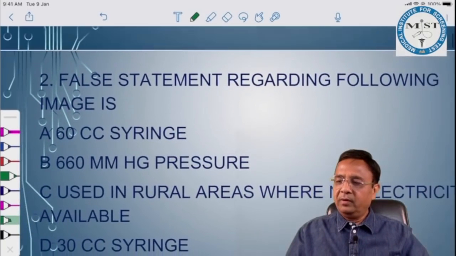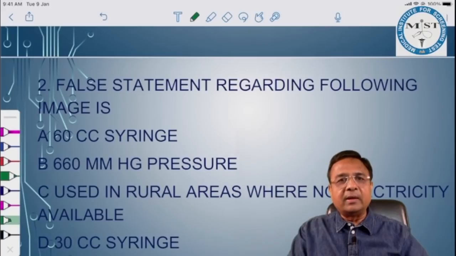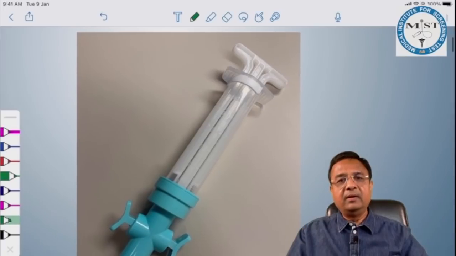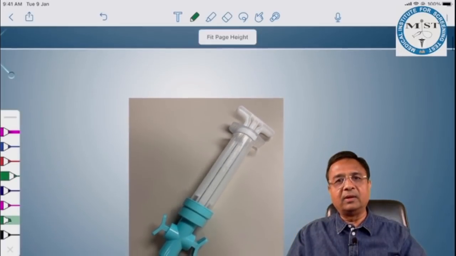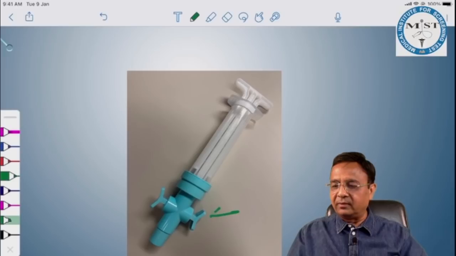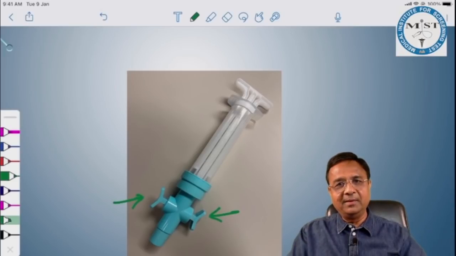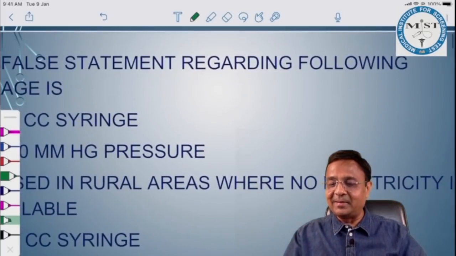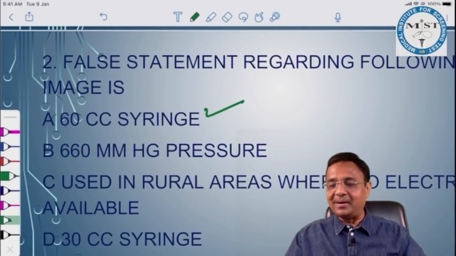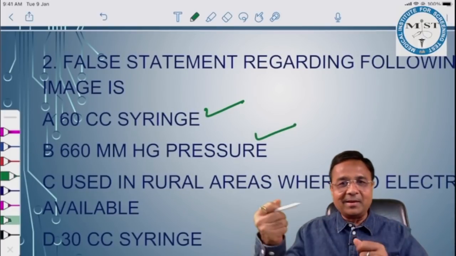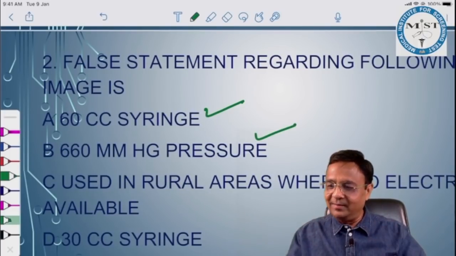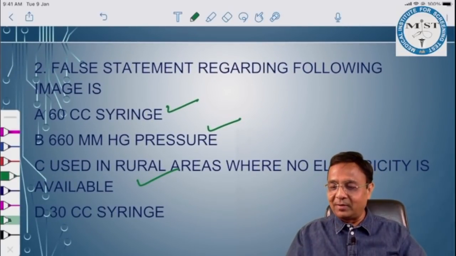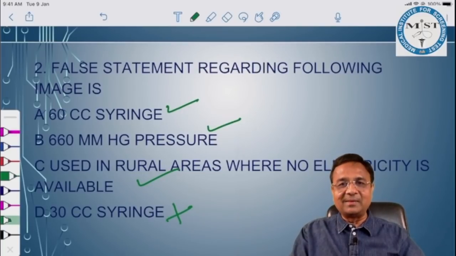Question number 2. False statement regarding following image is. Let's have a look at the image. This is the image which was given. This is manual vacuum aspiration syringe, and this has two pistons here. We have clearly written in our class notes that this is a 60 cc syringe. Yes, it generates 660 millimeter of negative pressure for aspiration. It is used in rural areas where no electricity is available. It is definitely not a 30 cc syringe if it is a 60 cc syringe.